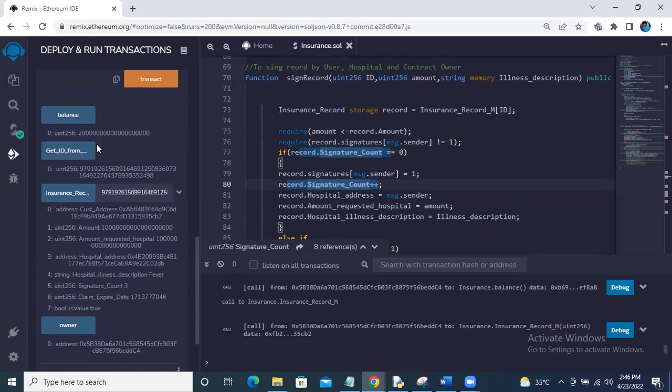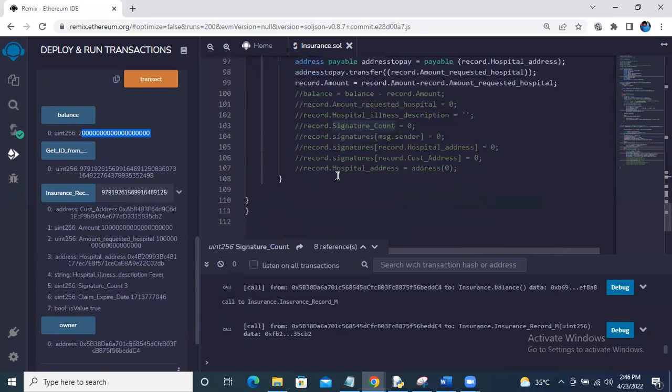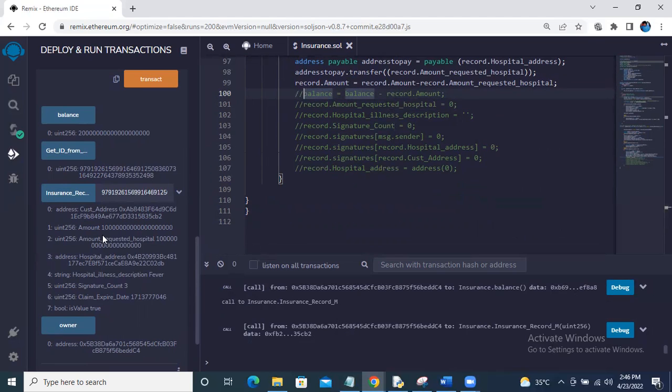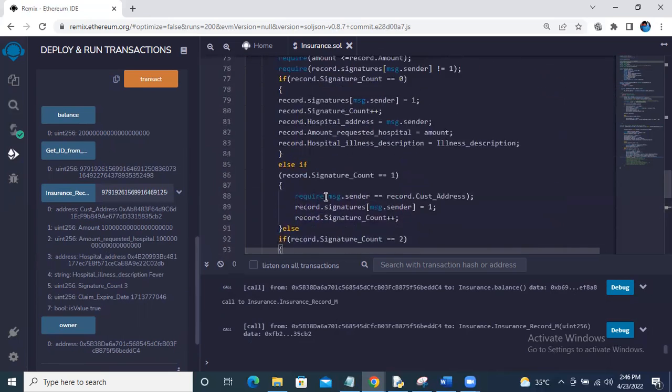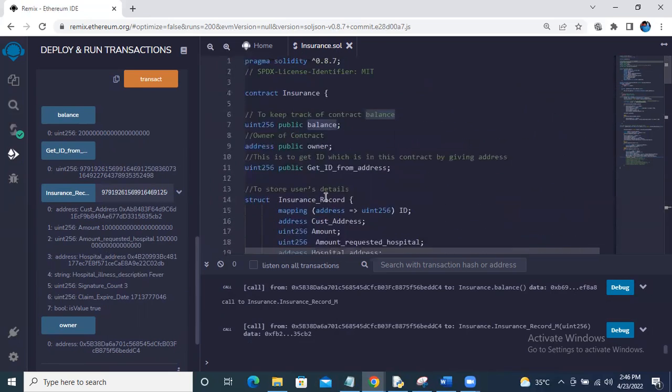Since the balance and everything did not change because of this, we had commented this one out because the gas runs out. If we include all this, these records will also get updated. By this process, the claim process is made very easy. They just need to sign the record. The hospital provides the patient details, the patient checks and signs, and then the contract owner or policy owner checks and signs those details.